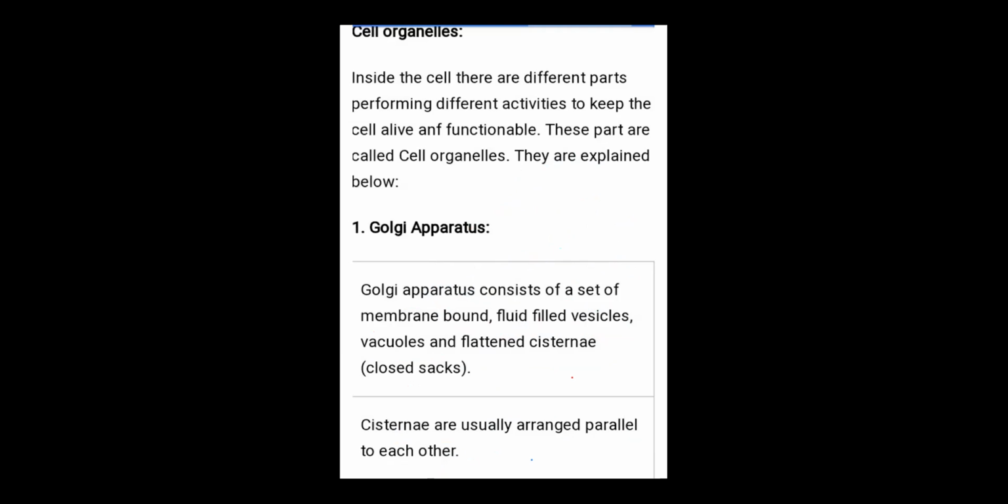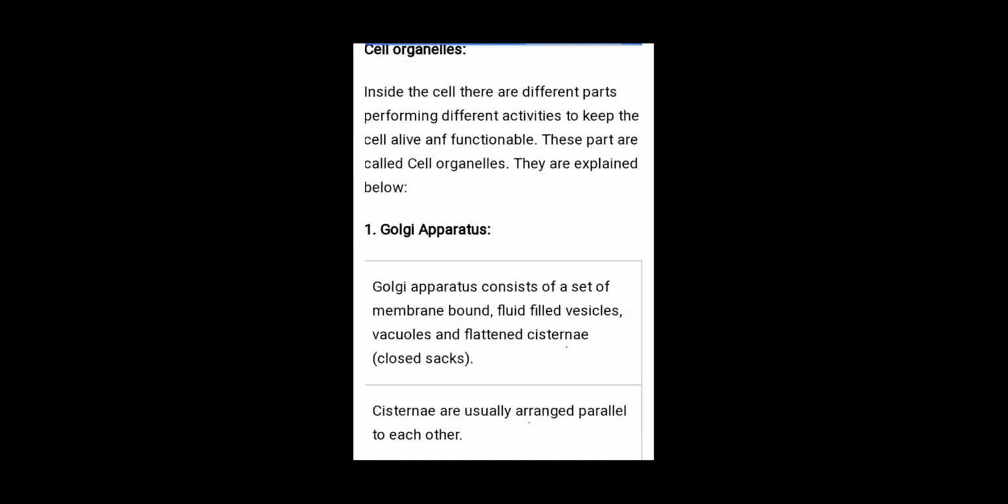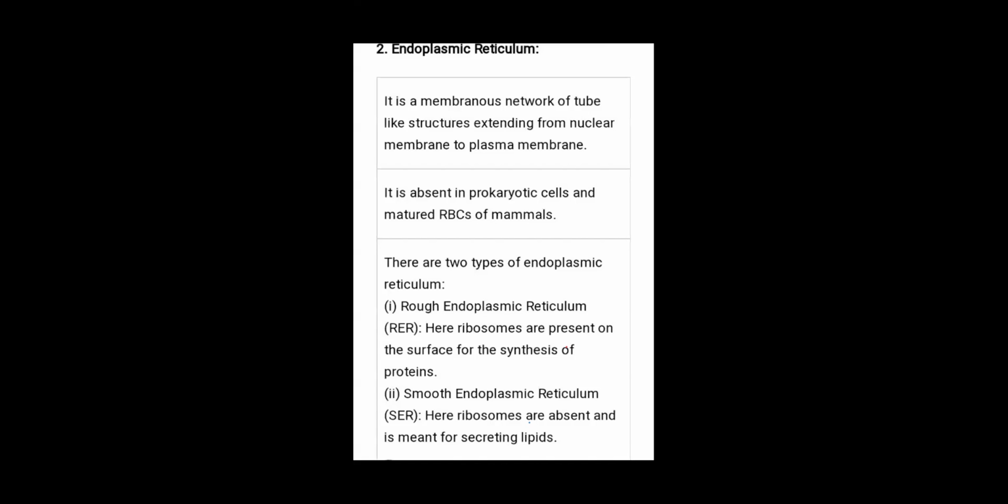Next is our endoplasmic reticulum. I had already told you yesterday what the endoplasmic reticulum is. It is the network present inside the cell.